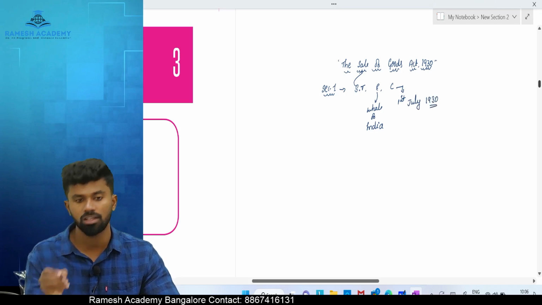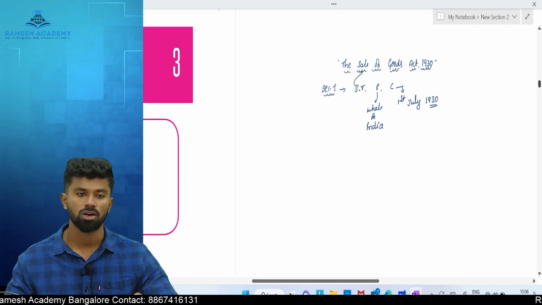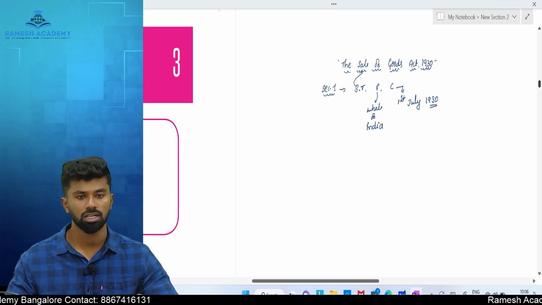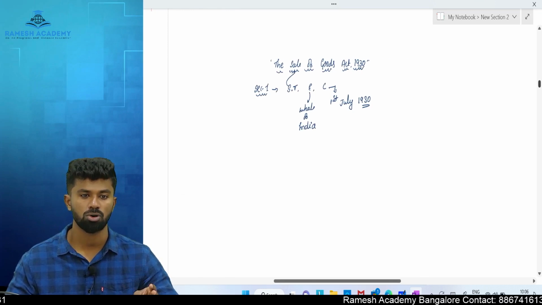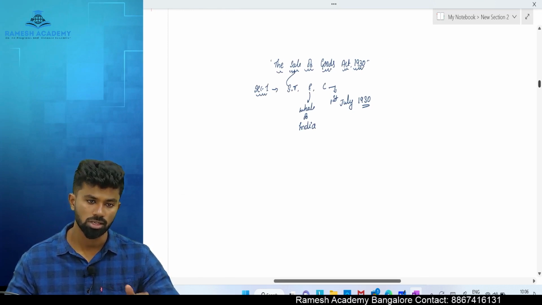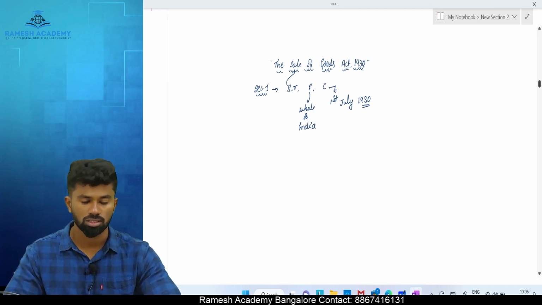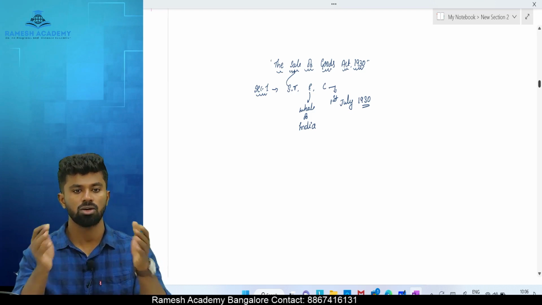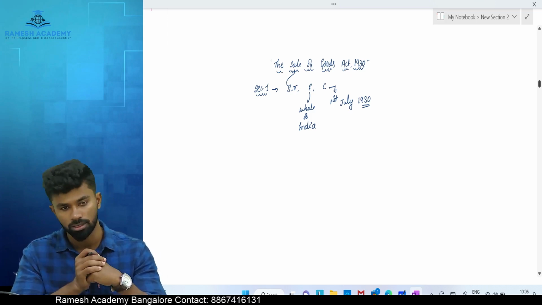So before 1930, these provisions were there in the Indian Contract Act 1872 itself. Section number 1 provides how many provisions? 3 provisions: short title, extent, commencement. The short title is the Sale of Goods Act 1930, extent the whole of India, commencement the 1st July 1930.